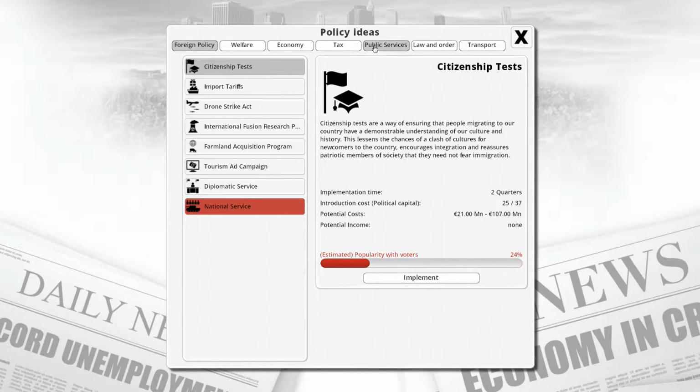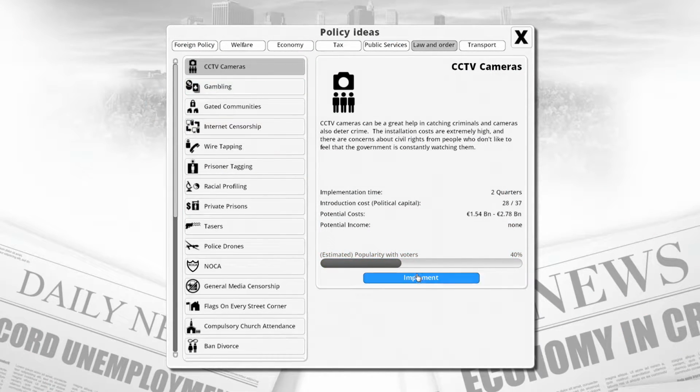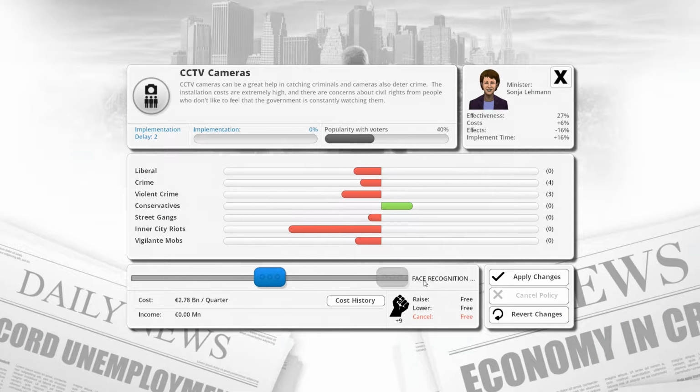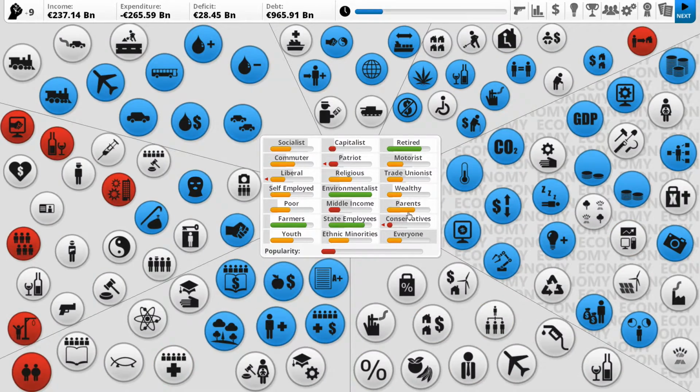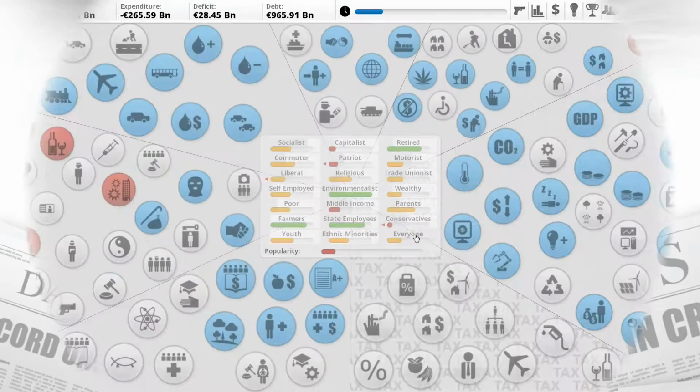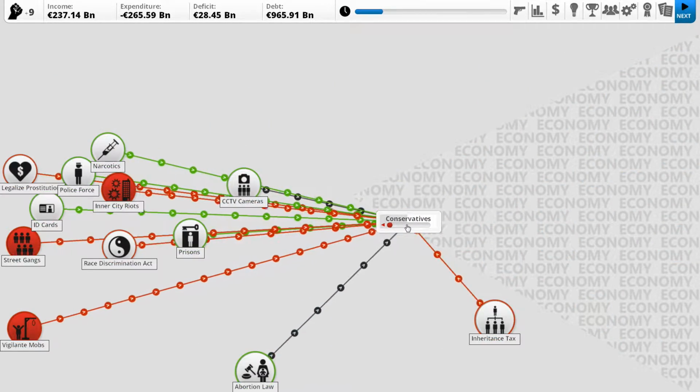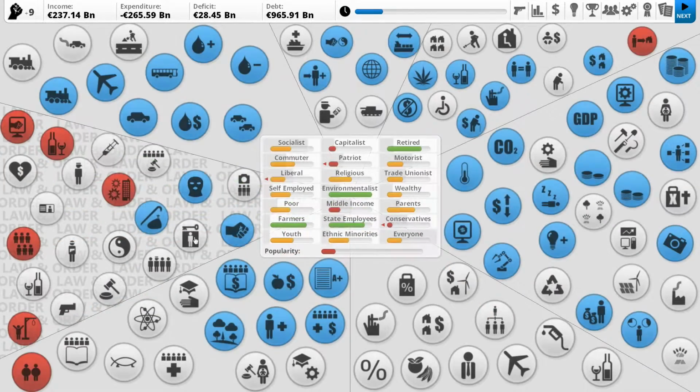So, CCTV cameras, implement. Thinking. Towns at 2 billion. That should do a good job. Oh, Conservatives are very unhappy. But they will go away. They will definitely go away.